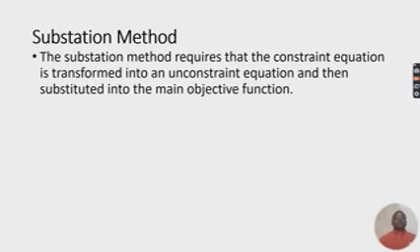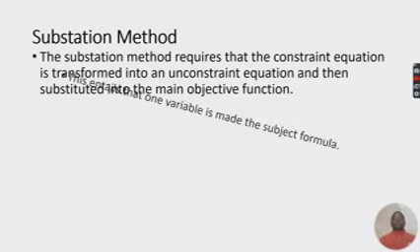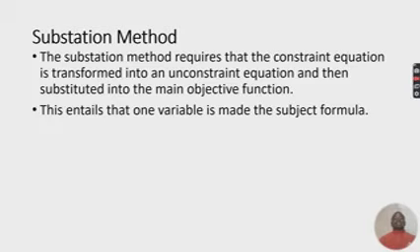Let's continue. Let's talk about the substitution method in today's lesson. What is the substitution method? The substitution method requires that the constraint equation is transformed into an unconstrained equation and then substituted into the main objective function. What are we trying to say? We are saying that this entails that one variable is made the subject formula.